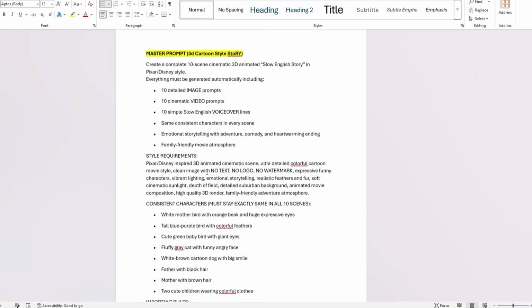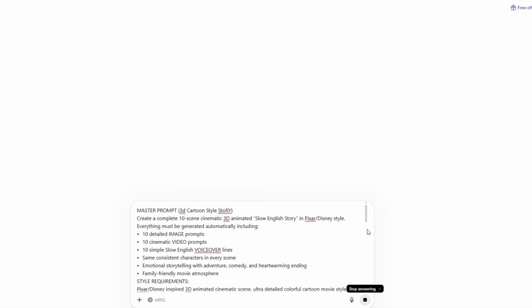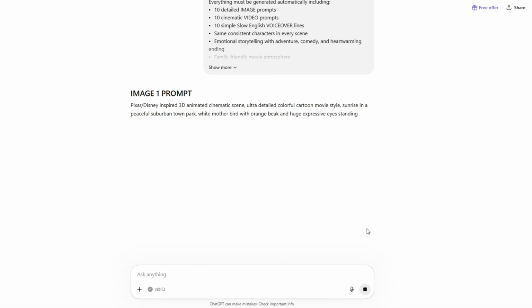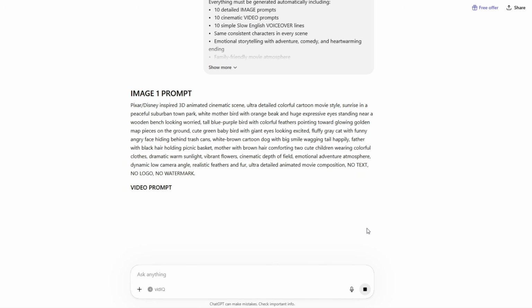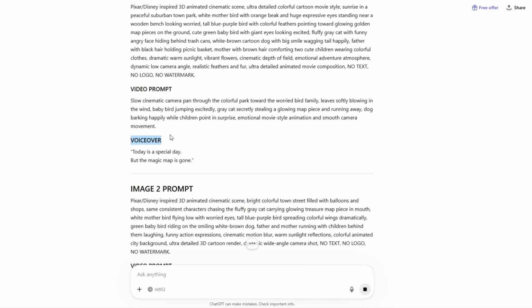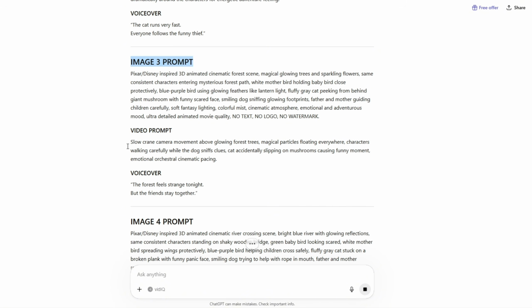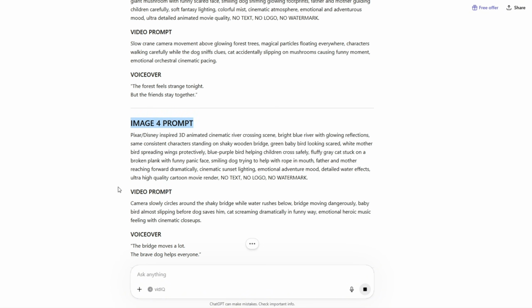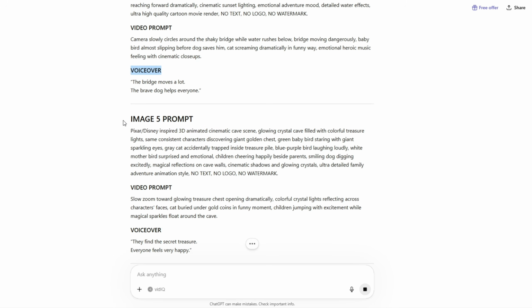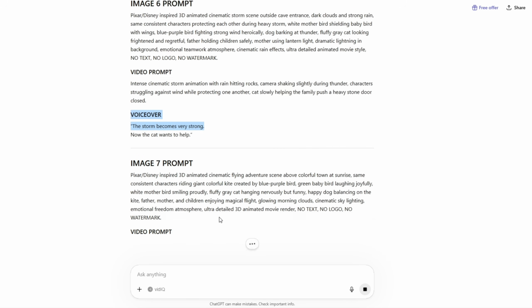Simply copy the master prompt, open ChatGPT, paste the prompt there, and click on Generate. After waiting just a few seconds, boom, you'll instantly get complete scene-by-scene results ready for your project. The AI automatically generates image prompt 1, video prompt 1, voiceover prompt 1, then scene 2, scene 3, scene 4, and so on. In total, it creates around 8 to 10 fully detailed scenes with matching image prompts, cinematic video prompts, and professional voiceover scripts.